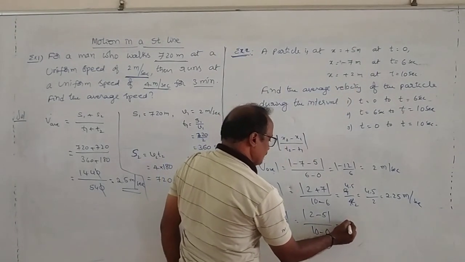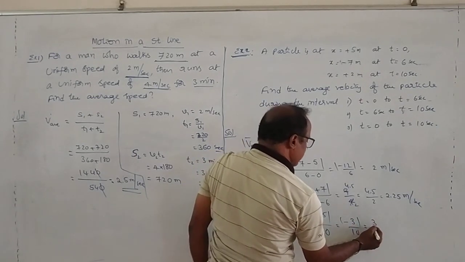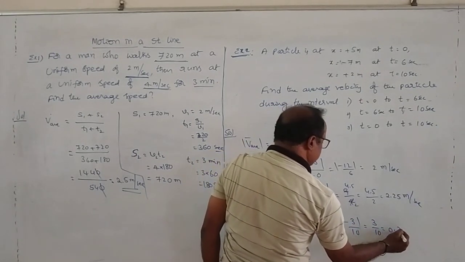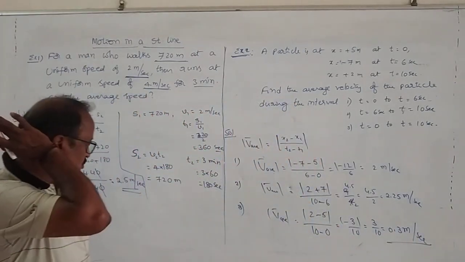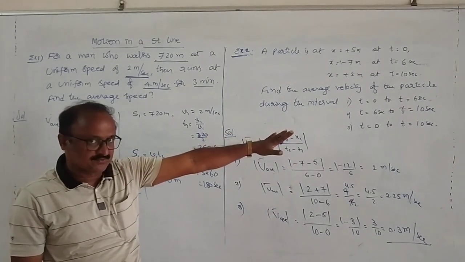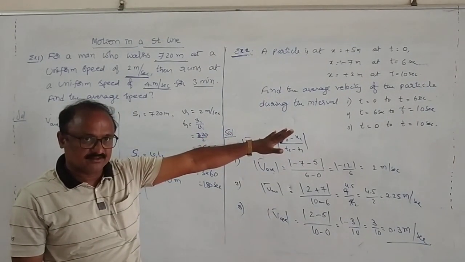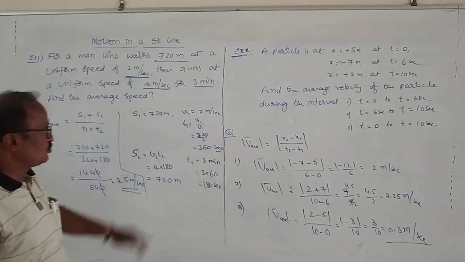That is minus 3 by 10. Magnitude will be 3 by 10, that is equal to 0.3 meters per second. Okay? This is the way to find the average velocity of the particle in these intervals. Okay? Right. Come on, note down these two problems.